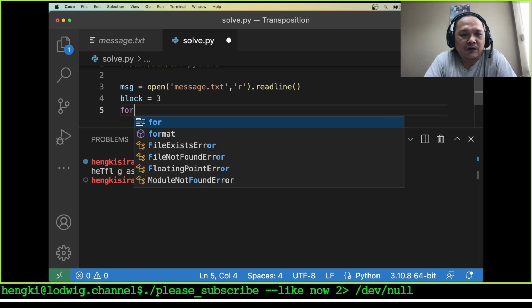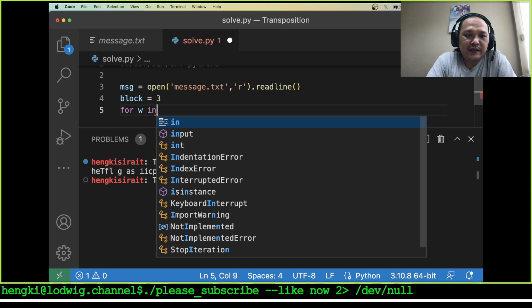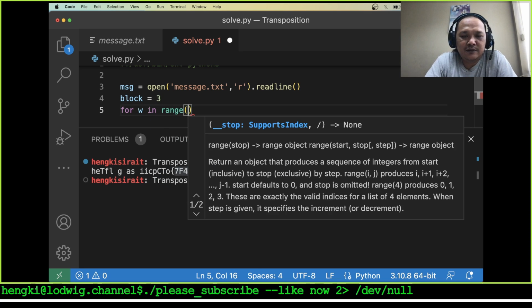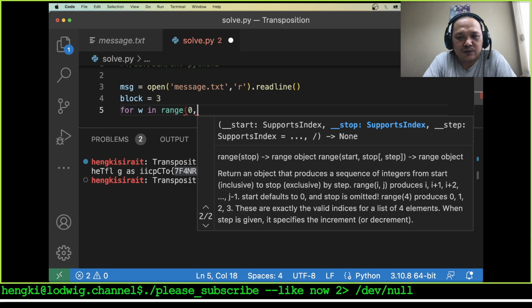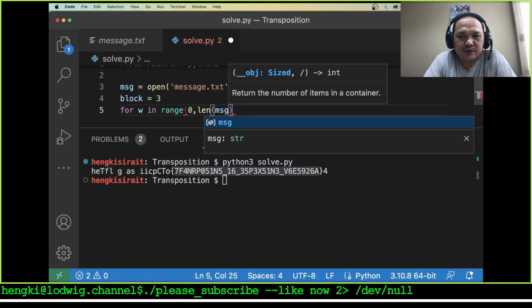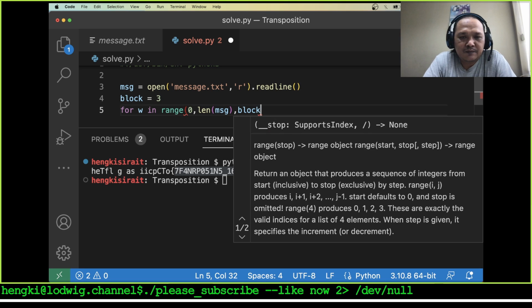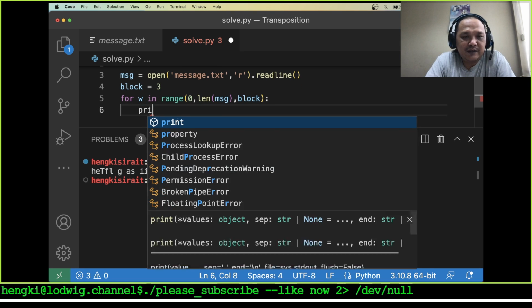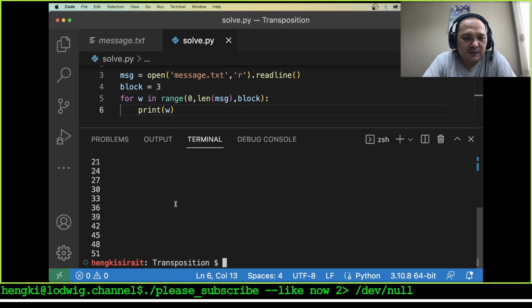Let's say for the word is x, I want to say the word in range 0 to length of message. We step the index by block, and let's print w.